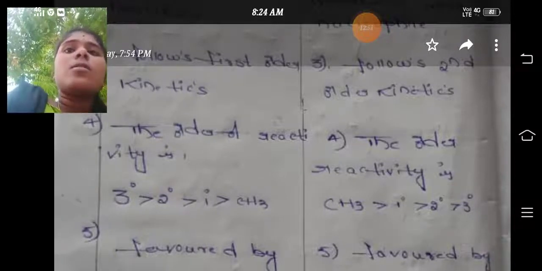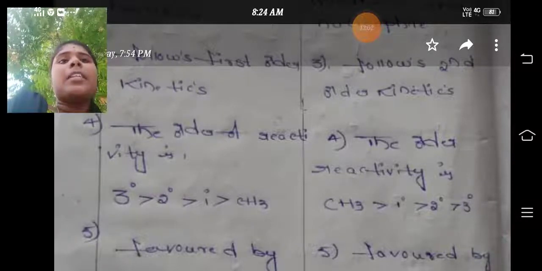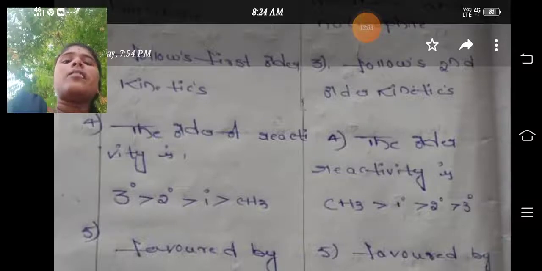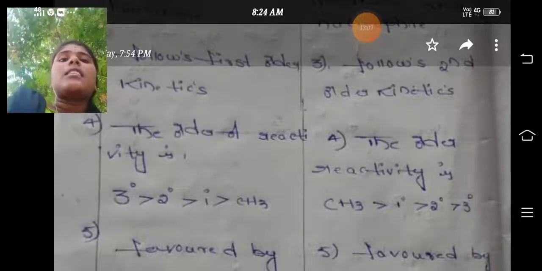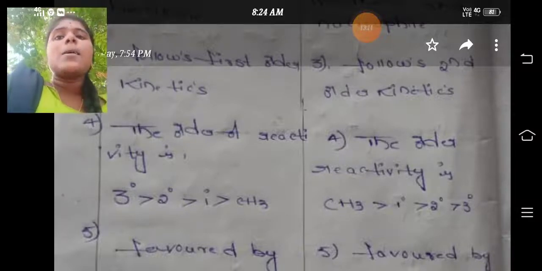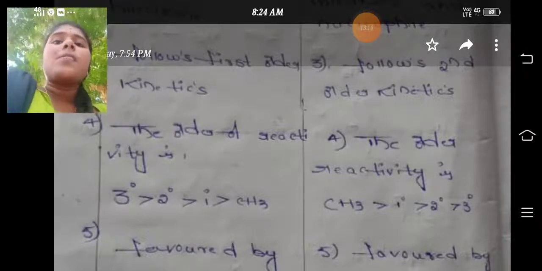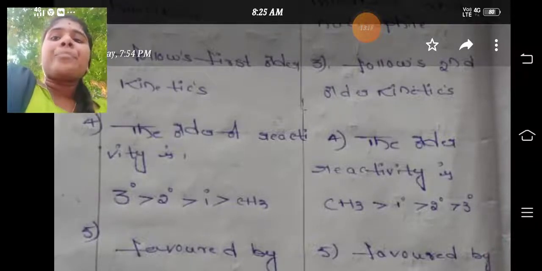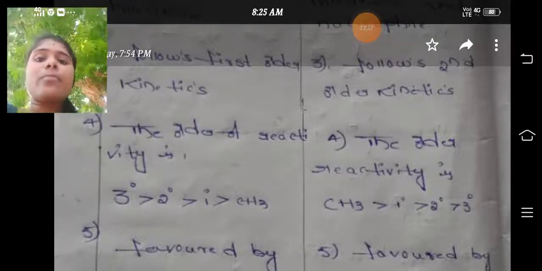Tertiary alkyl halide shows the maximum reactivity, then secondary, then primary, and methyl halide shows the least reactivity towards SN1. Now for the SN2 reaction, the order of reactivity is: methyl halide shows the maximum, then primary, secondary, and tertiary shows the least reactivity towards SN2.